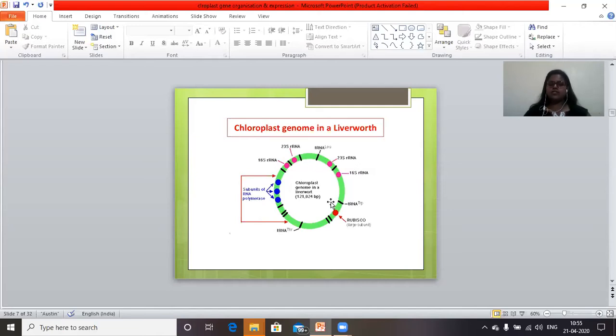Now this chloroplast genome in the liverwort has 121,024 base pairs, which are actually involved in the activities mentioned, which control the entire process. Now, what I told you is regarding the genome of the chloroplast.